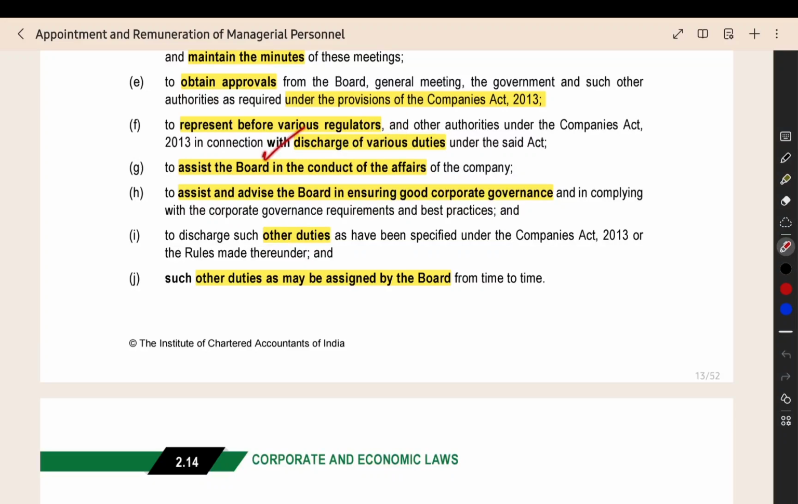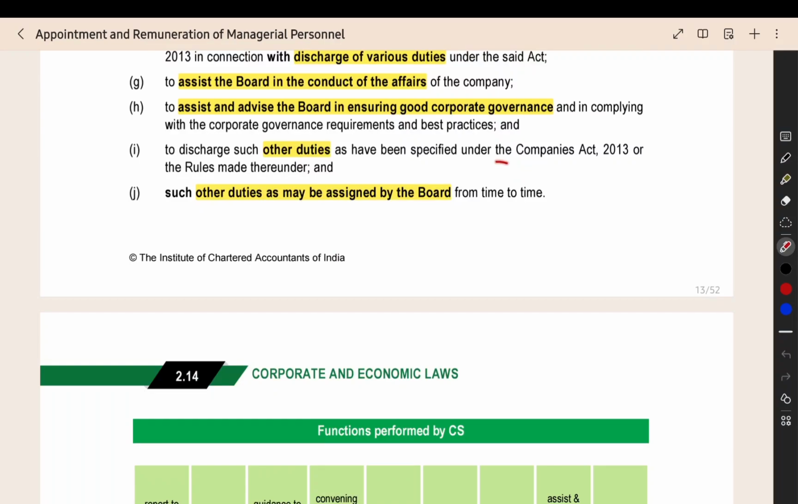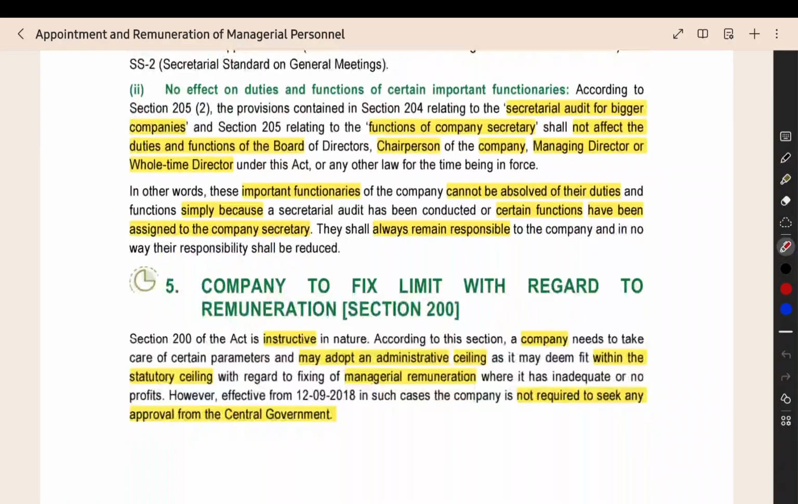And then they have to help the board of directors in conducting the affairs of the company. They have to advise the board in ensuring good corporate governance. They have to ensure that the company is run in a fair and proper manner. They have to do the other duties as may be specified by the board of directors and in the Companies Act.